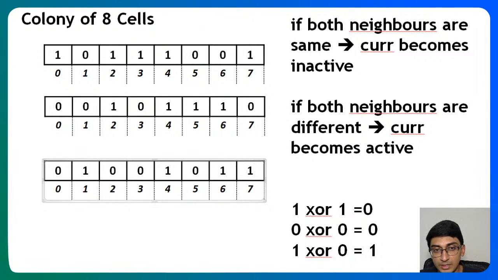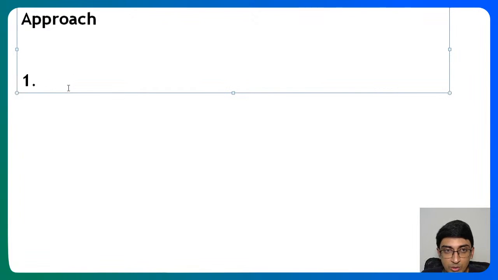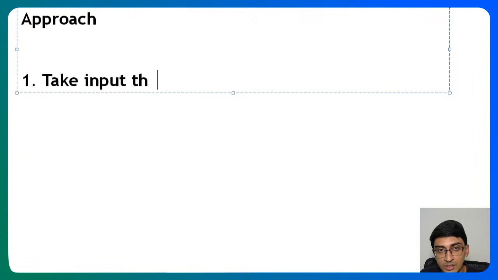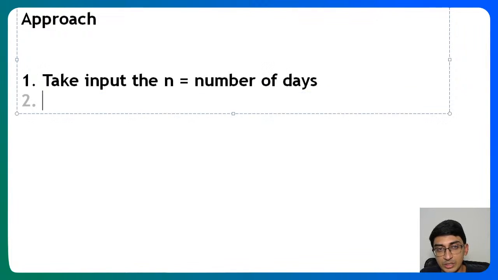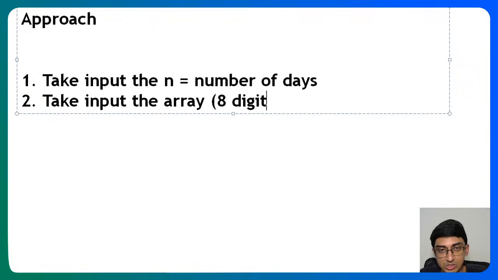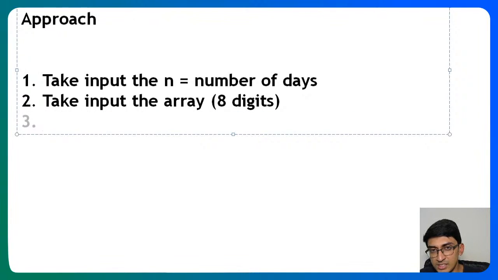So basically after a particular number of days, that is after n days, which is the first input that's given to us, we are supposed to figure out after each day what the state is, and give that. So the first approach should obviously be to take input the n number of days, and take input the array itself, right? Which is like 8 digits. We're going to just spread them out and get them. Okay, great. So we got this.